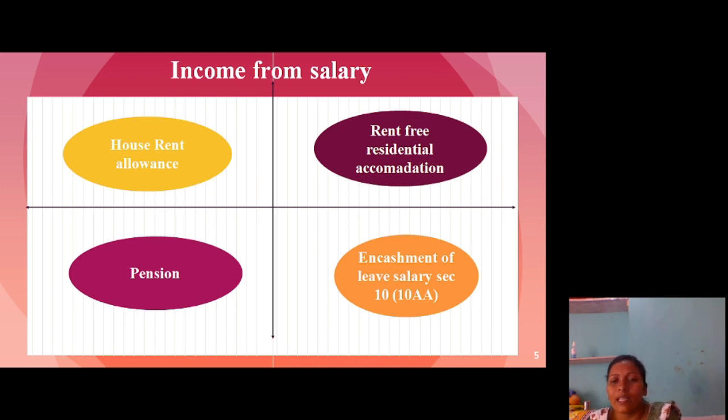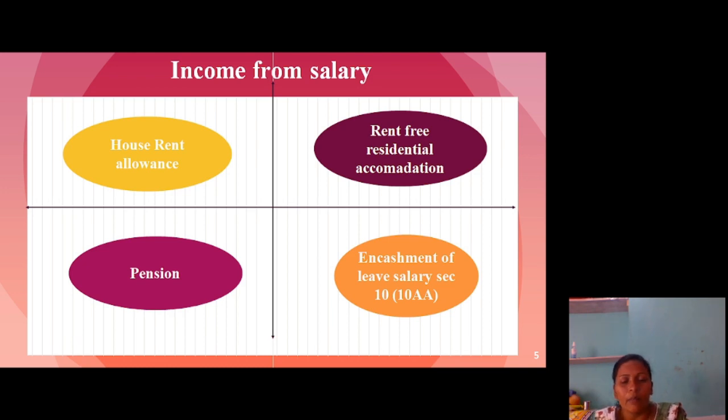Last is the encashment of leave salary, under section 10(10AA). If you have leaves that you have not taken over the years, they accumulate, and you get that amount in cash after your retirement or after your death. That is called encashment of leave salary.